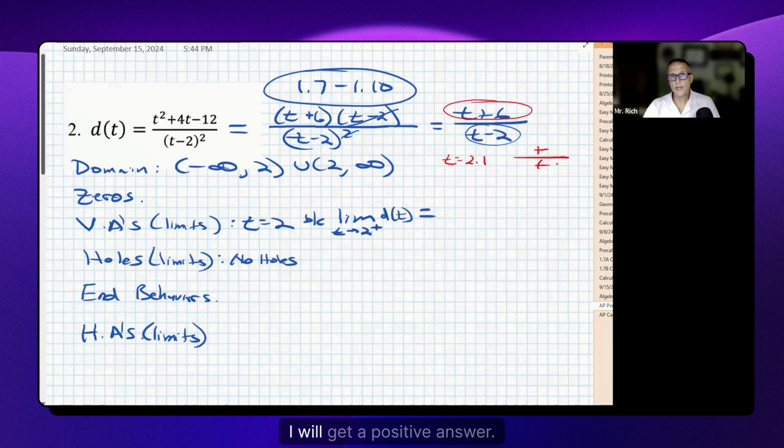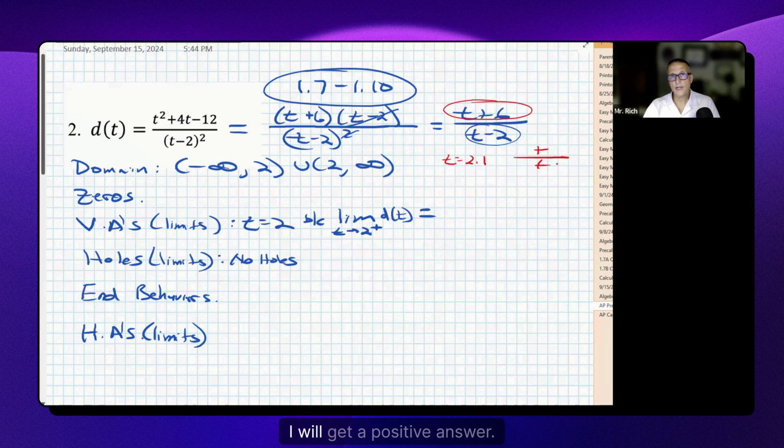Okay, now let's move on to the end behaviors. Well, when it comes to rational functions, the end behaviors are going to be a number if there's a horizontal asymptote. So if you can determine from the function itself if there's a horizontal asymptote, then that's going to be the end behavior of the function, both to the right and to the left.